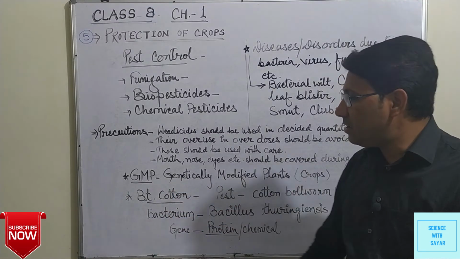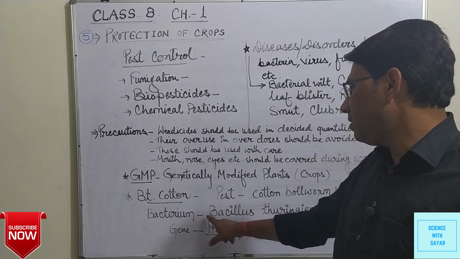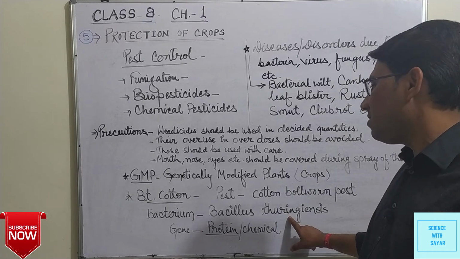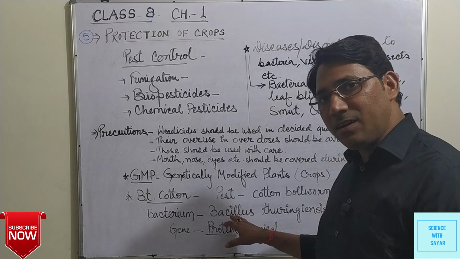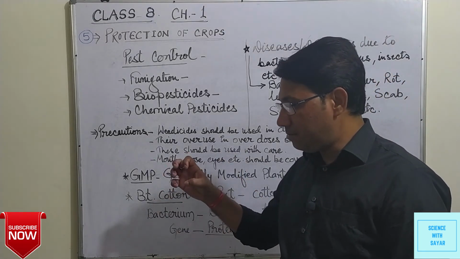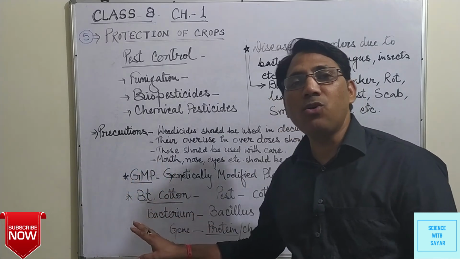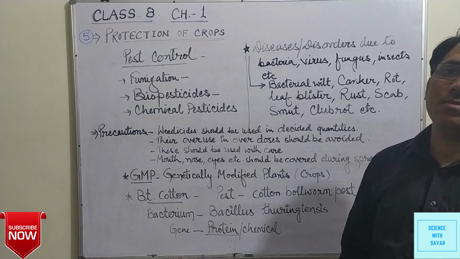So scientists took a bacterium, Bacillus thuringiensis, and they take this bacterium's gene and introduce this gene in a cotton plant, in its DNA.